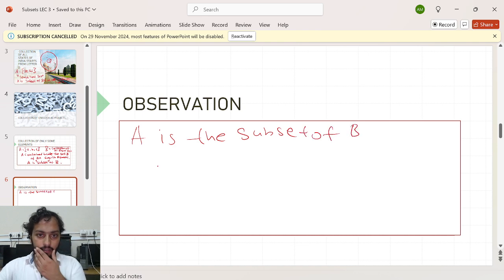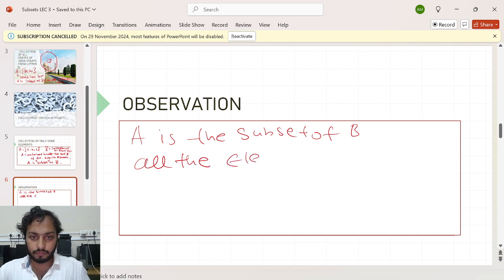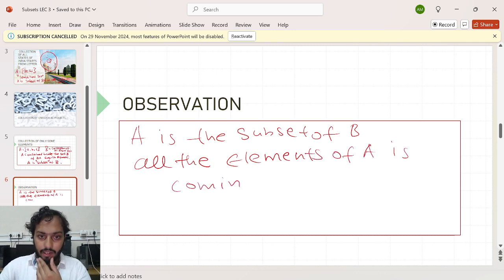If I say A is the subset of B, it means that all the elements of A, all the elements of A are coming where? It means A lies somewhere inside B. A is a set which I created by using the elements of the big set, a smaller set than the bigger set.